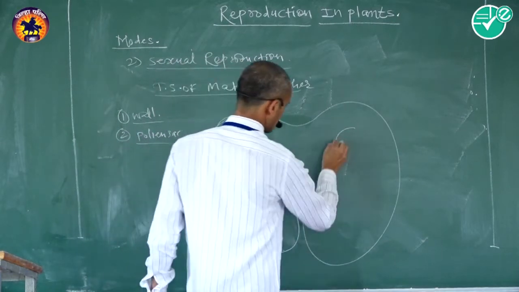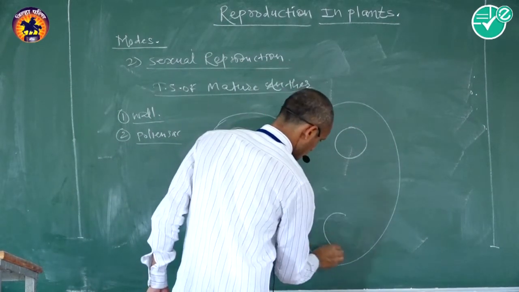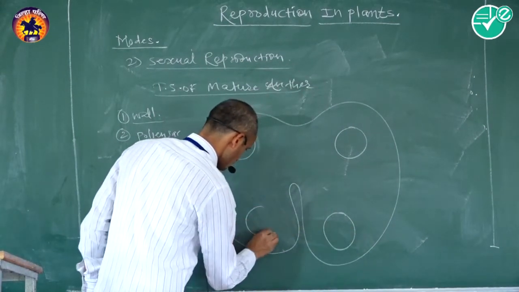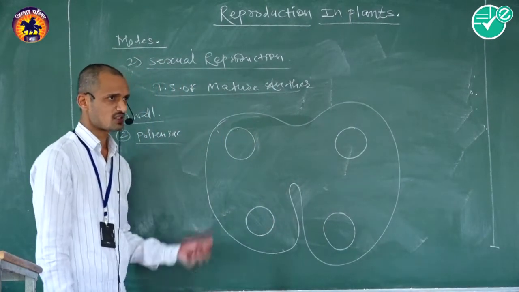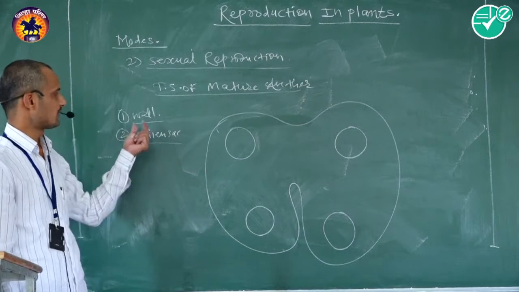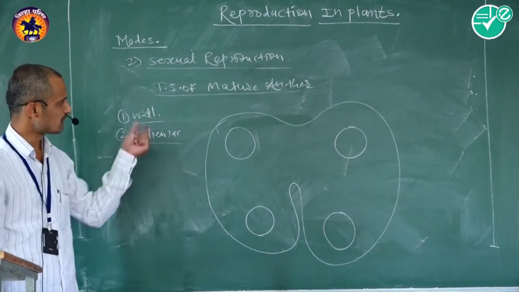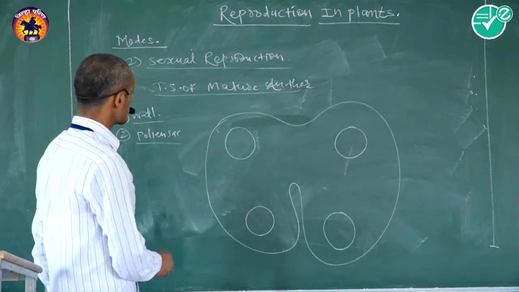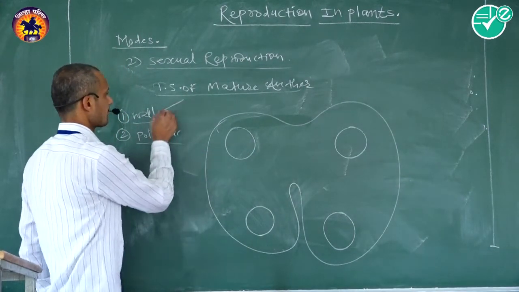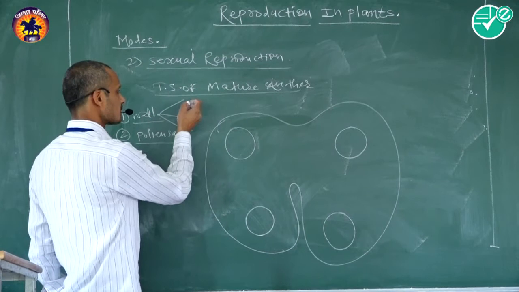That is the typical structure of the transverse section of a mature anther. It consists of two main parts: first the wall of the anther, and second the pollen sacs. The wall of the anther also consists of four main parts.